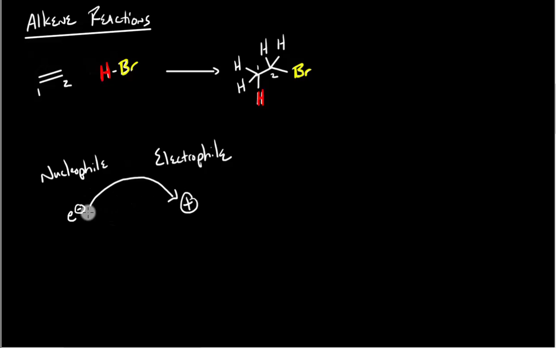The electrons always begin their movement at the base of the arrow, and they always end their movement at the head of the arrow. So pictorially, the nucleophile is attacking the electrophile. This is the beginning of the attack, and this is where the attack ends, which is on the electrophile.